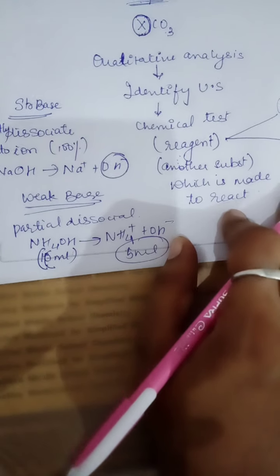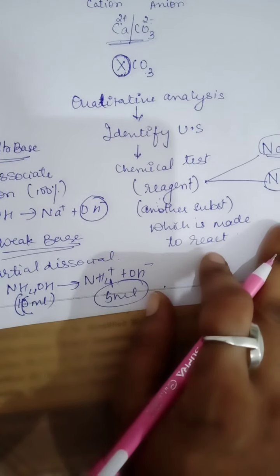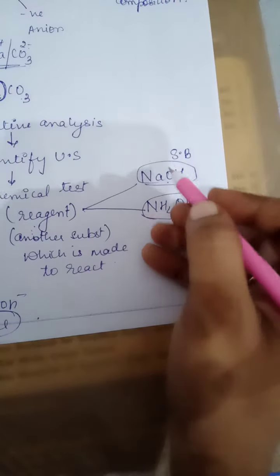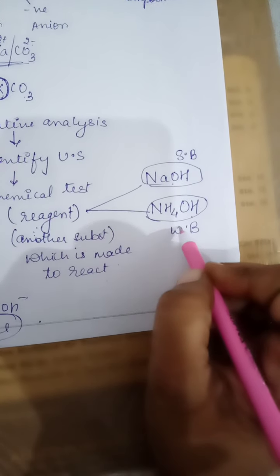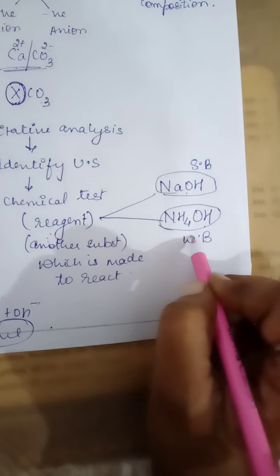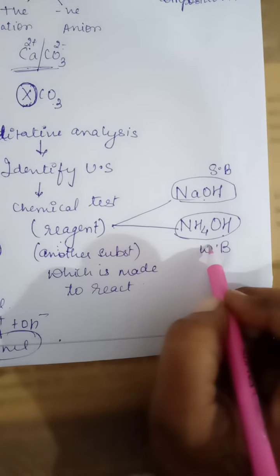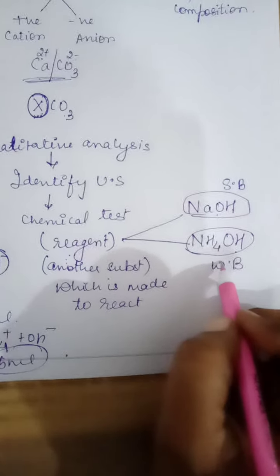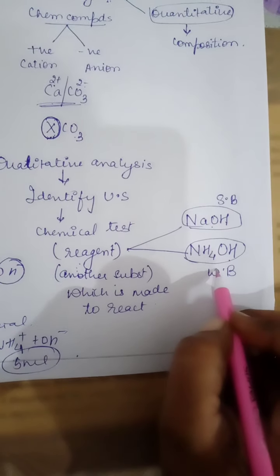So this is the introduction part. Now using these metallic hydroxides, sodium hydroxide and ammonium hydroxide, we will be identifying the metal ions present in the chemical compound. Are you getting? This is only the introduction part of the chapter.